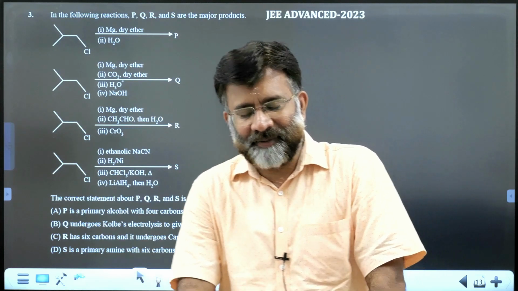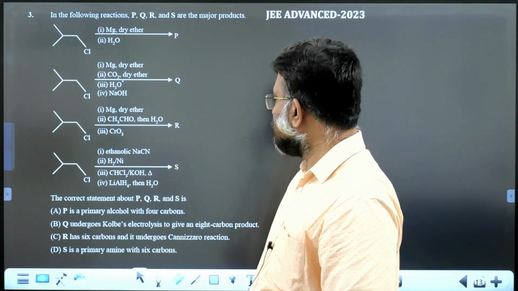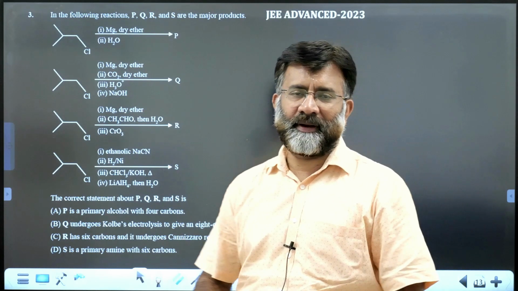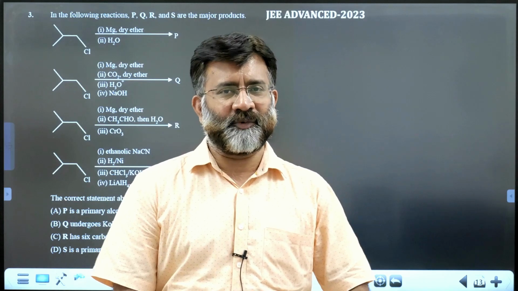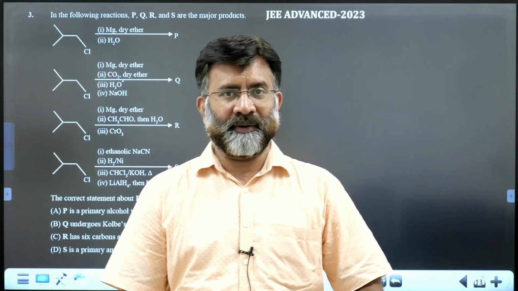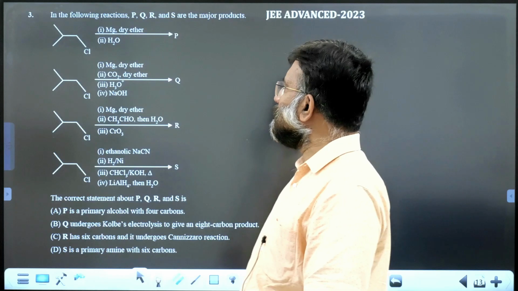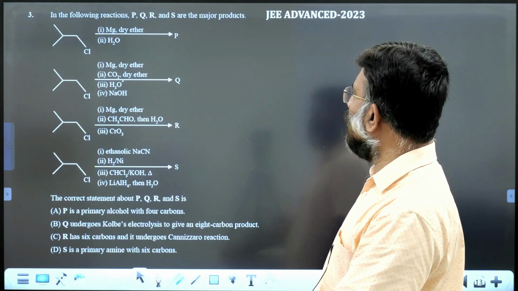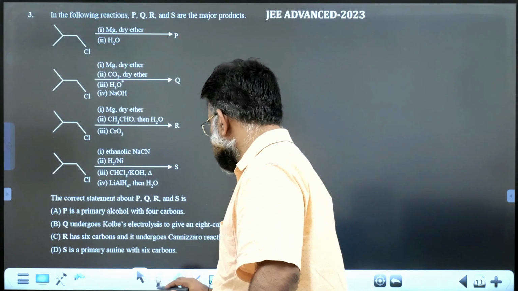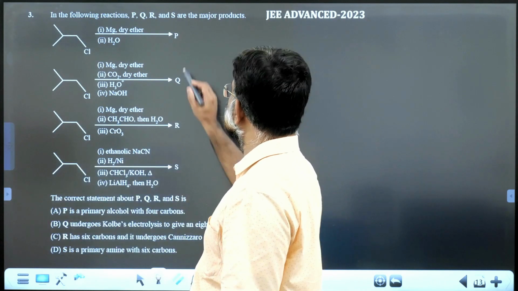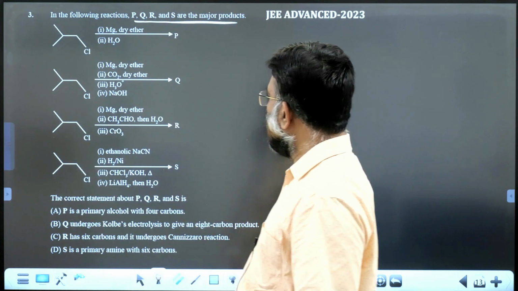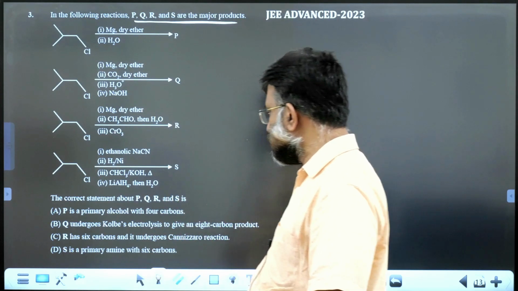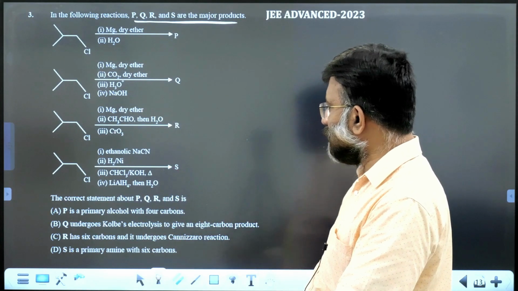Today we have another chemistry question, organic chemistry, from the latest JEE Advanced exam, 2023 paper. Let's go through. In the following reactions, P, Q, R, S are major products. The question is to identify the correct statement about P, Q, R, S. There are 4 statements given.